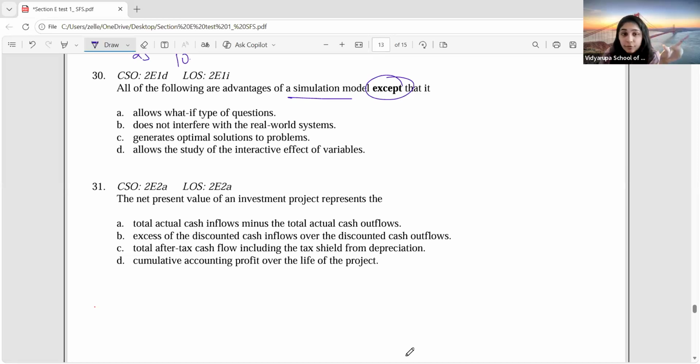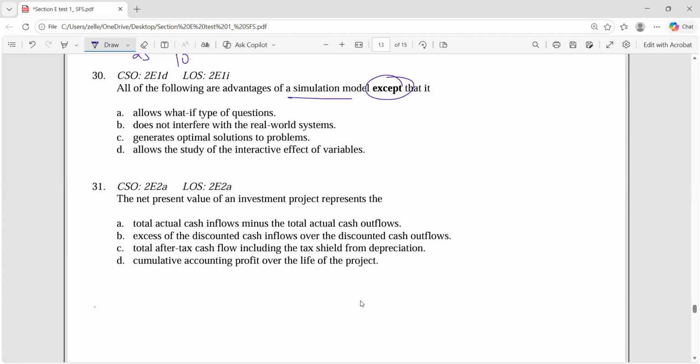B, does not interfere with the real world system. C, generates optimal solution to problems. D, allows the study of interactive effect of variables. So they are saying all are advantages except one is not an advantage. Which one is it? Option C.